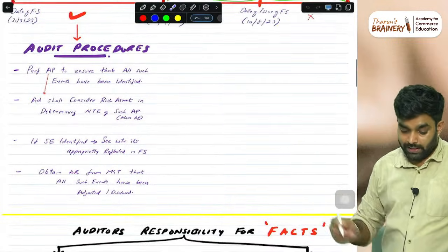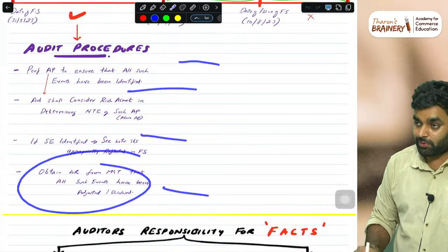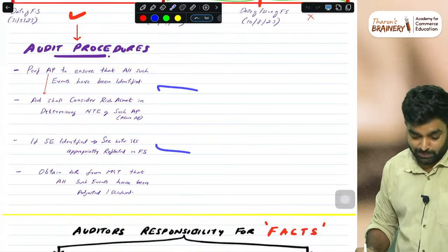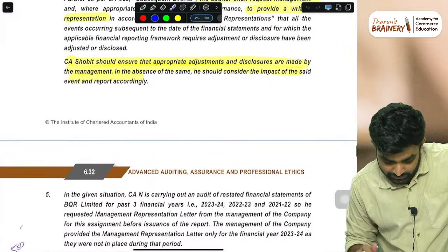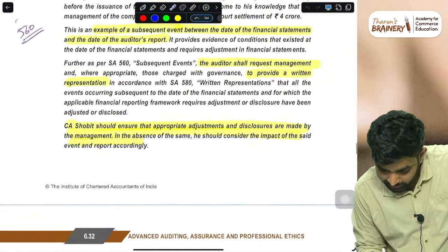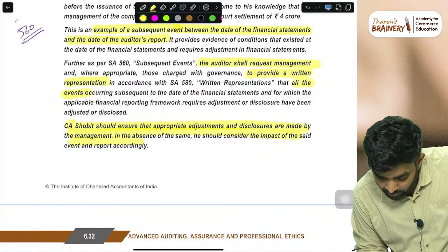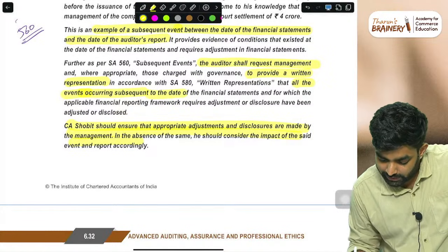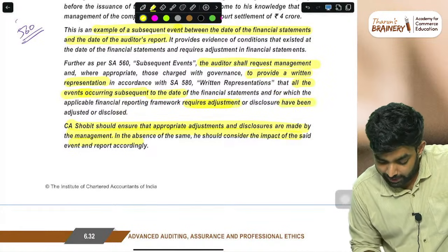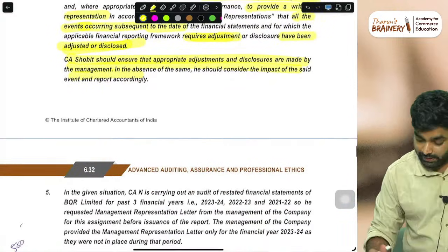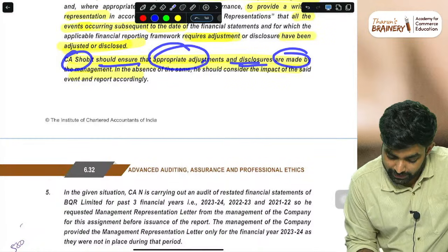When you are framing the answer, first of all, write in the procedures there. Then, for each procedure, whatever is relevant to the question, take it and explain. Then, if you see, ask for the written representation that all the events occurring subsequent to the date of financial statements for which the applicable financial reporting framework requires adjustment have been disclosed or adjusted. Then CA Shobit should ensure that appropriate adjustments and disclosures are made by the management.